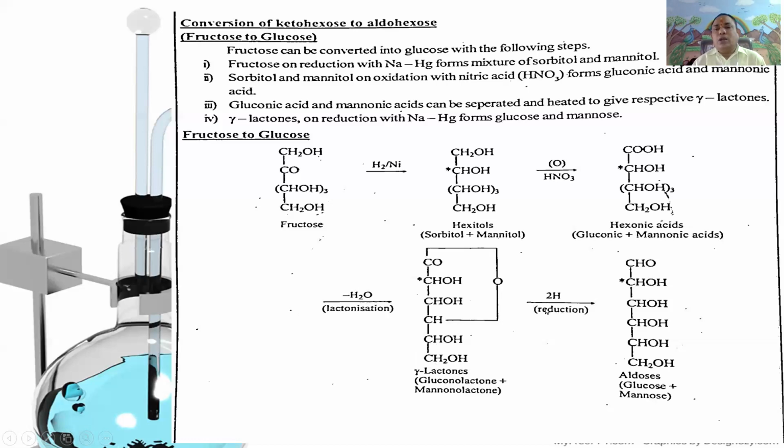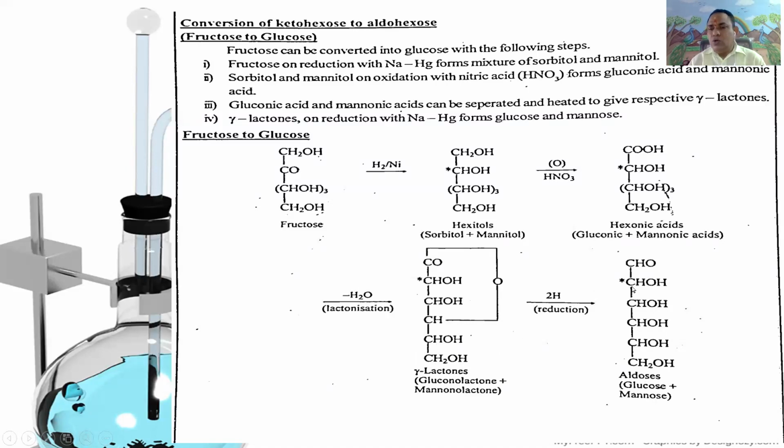This gamma lactone undergoes reduction with zinc and acetic acid to give an aldohexose called glucose: CHO, CHOH, CHOH, CHOH, CHOH, CH2OH. It is called an aldose, and it may be either glucose or mannose.